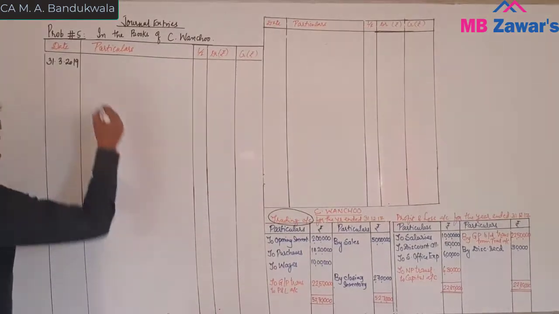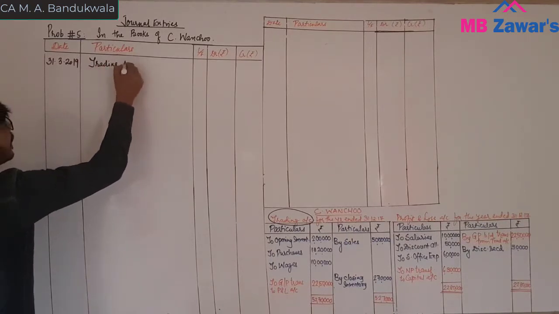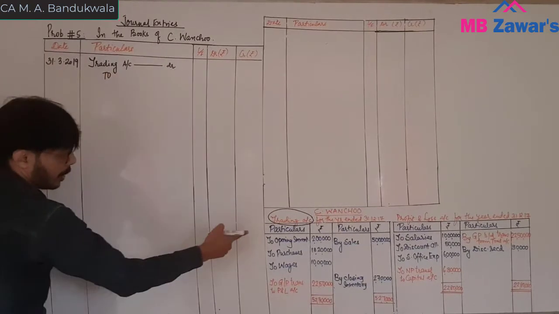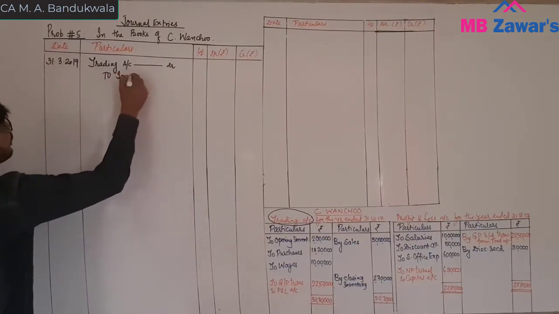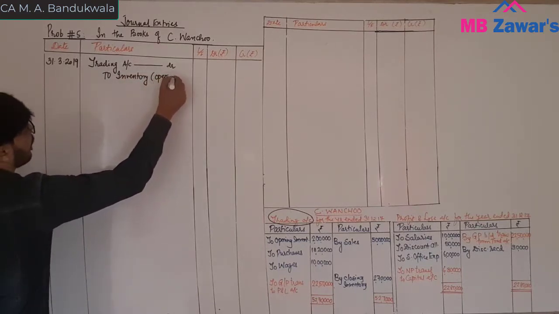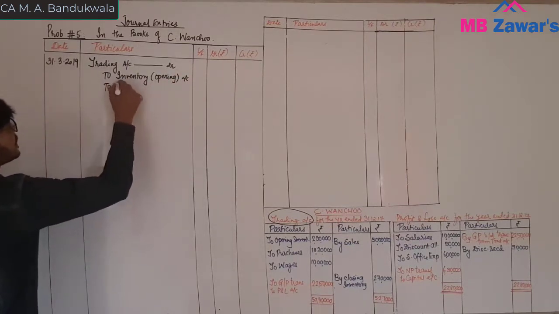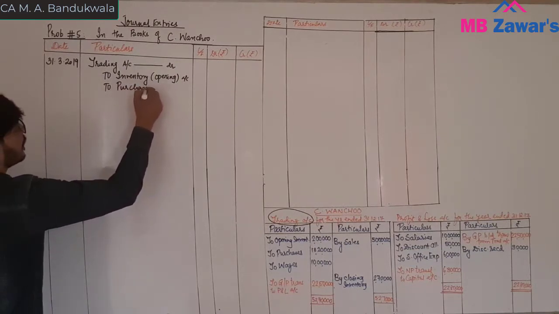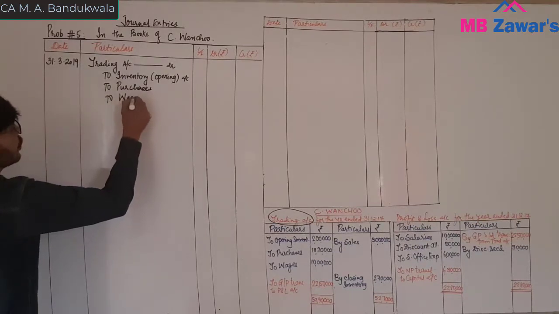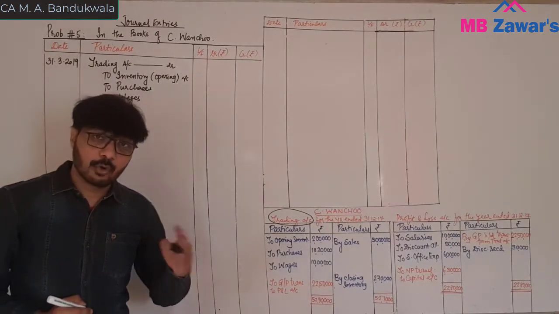So your general entry will be: trading account debit to inventory (in bracket, opening), to purchases, to wages. So we have passed all these items to the trading account and we have closed the accounts.